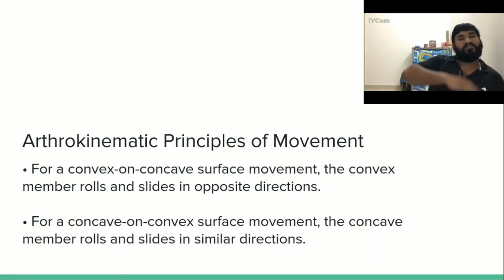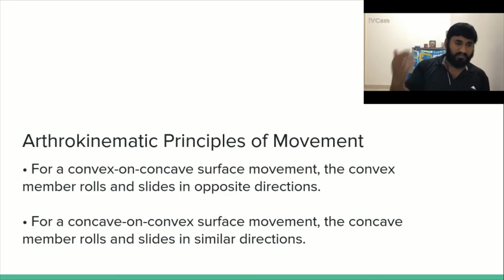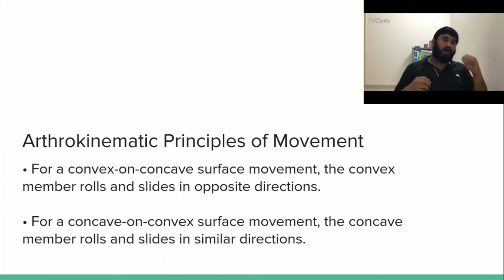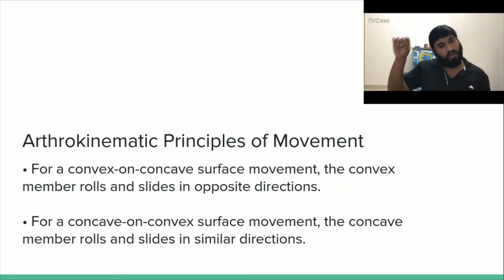Now that we have talked about the fundamental movements which occur between the joint surfaces, we can talk about two different scenarios in which we can apply these three movements: the roll, the slide, and the spin. So what happens when a convex member moves on a concave member? The typical example would be your shoulder.